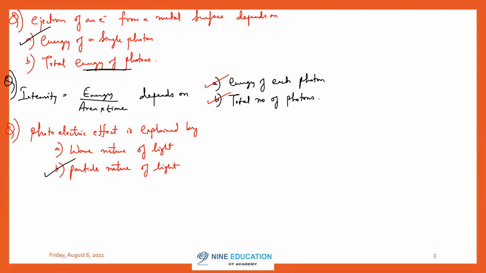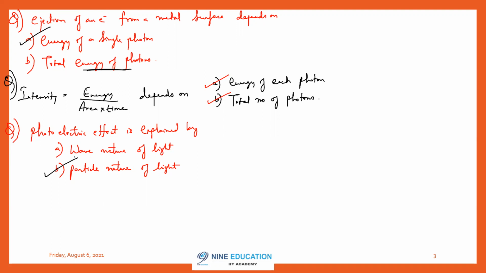The answer is obviously particle nature. Why not wave nature? Because if you consider wave nature, no particle there, then if you keep on increasing the intensity of light, energy should increase, and that energy should be able to release the electron from the metal. But that is not observed here. If you increase the intensity, electron is not released from the metal. That means wave nature is unable to explain photoelectric effect properly.